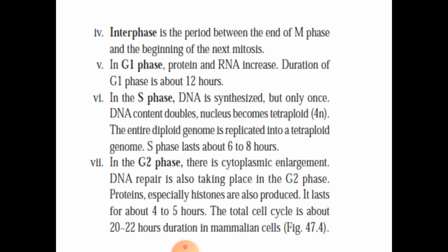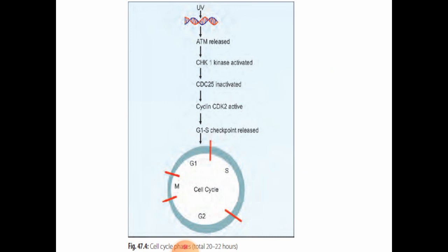Next, in the G2 phase, there is cytoplasmic enlargement. DNA repair is also taking place in the G2 phase. Proteins, especially histones, are also produced. It lasts for about 4 to 5 hours. The total cell cycle is about 20 to 22 hours duration, especially in mammalian cells. So, explain each phase and what are the events occurring and how much duration it takes. You can also include this diagram. Okay, thank you.